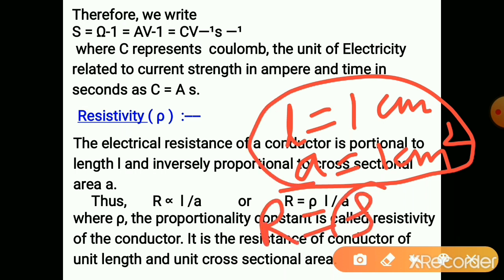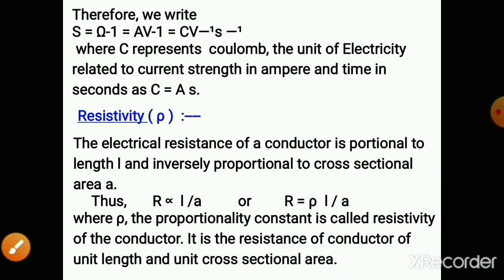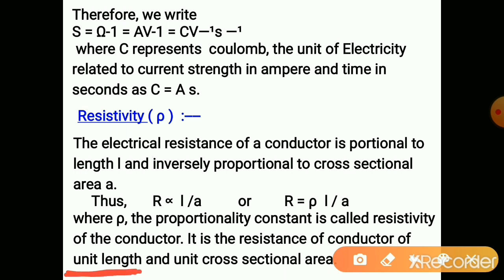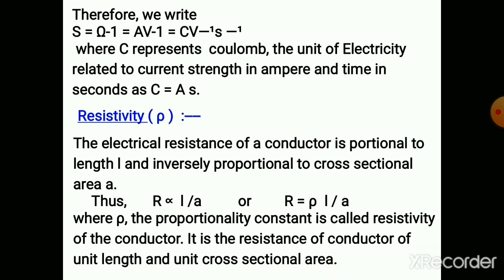Means rho is the resistivity. Resistivity is the resistance of the conductor which is having the unit length and unit area of cross section. So resistivity is nothing but the resistance of the conductor which has unit length and unit cross section area.